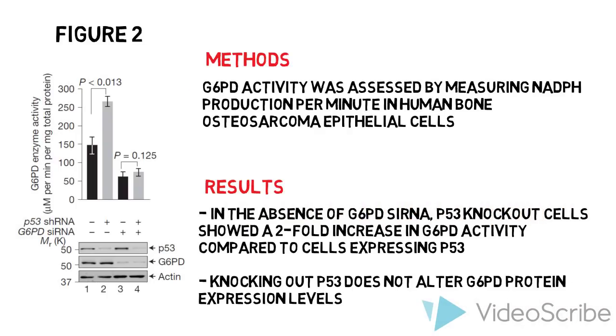To elucidate the mechanism behind how p53 deficiency upregulated PPP flux, they investigated the effects of p53 on the activity of G6PD as shown by Figure 2. G6PD activity was assessed by measuring rate of NADPH production in human bone osteosarcoma epithelial cells. A twofold increase in G6PD activity was observed in p53 knockout cells. Silencing p53 did not alter G6PD total protein expression levels. This suggests that the increased G6PD activity due to the lack of functional p53 contributed to increased PPP oxidative flux.